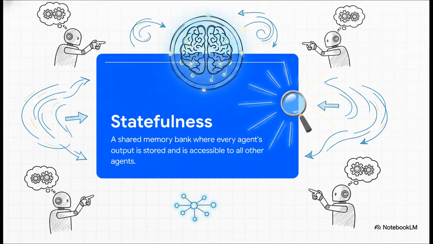So how does it do all that? Well, the secret sauce here is a core concept called statefulness. Just think of it like a shared whiteboard or a group chat. The work from every single agent gets saved to this central state, and every other agent can see it. This gives the whole system total visibility so it can make much smarter, context-aware decisions.